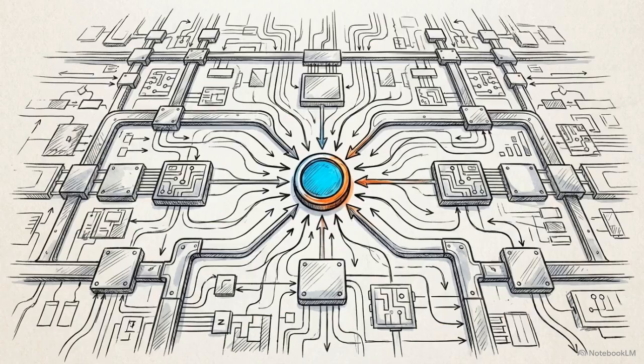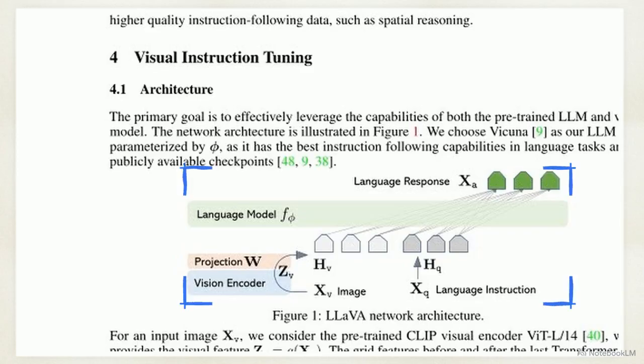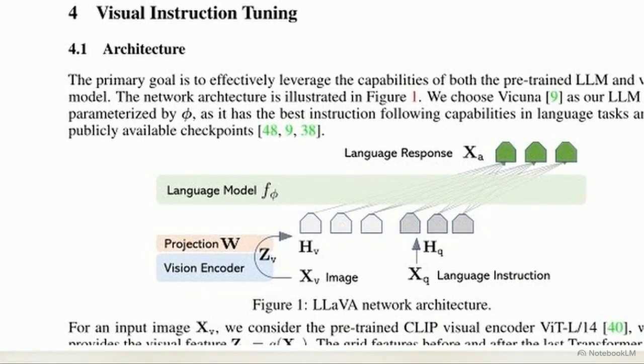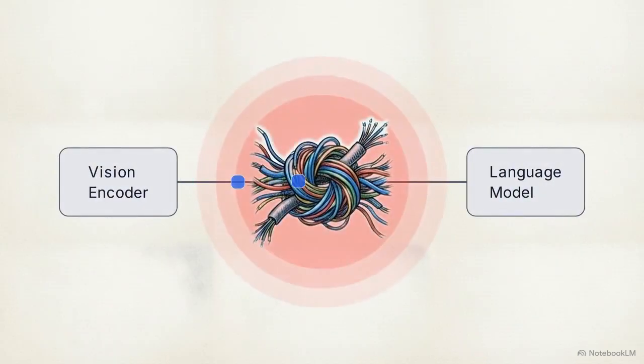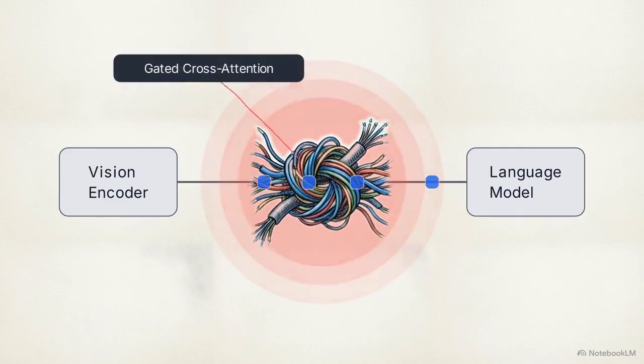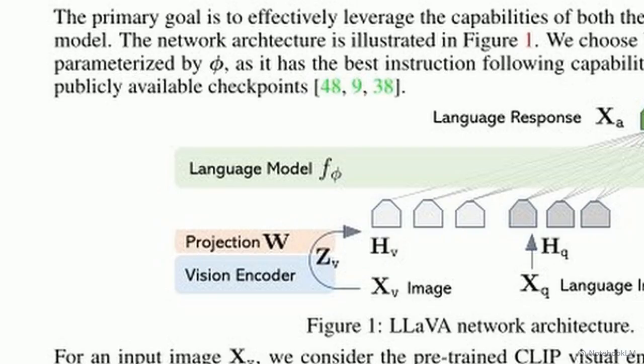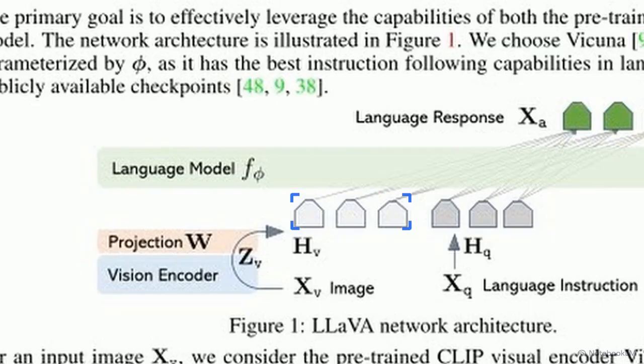With the synthetic data generated, the next step is building the physical neural architecture required to process it. This schematic illustrates the model's structure. It relies on 2 pre-trained pillars, Vicuna as the language model and CLIP ViT-L/14 as the visual encoder. Connecting a vision encoder to a language model typically involves heavy, complex mechanisms like gated cross-attention layers or Q-Formers. LLaVA uses a radically minimalist solution, a simple, trainable linear projection matrix, denoted here as W. This matrix converts the raw visual features extracted by CLIP directly into language-aligned visual tokens.